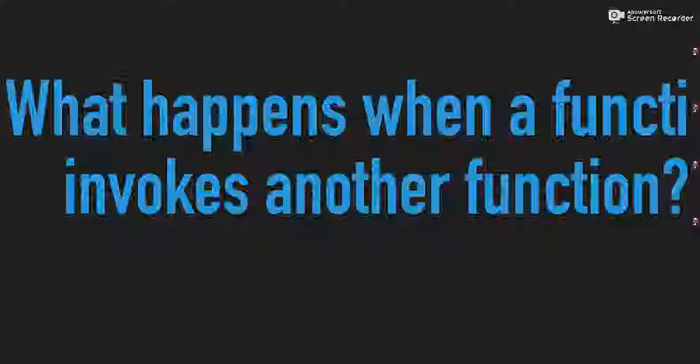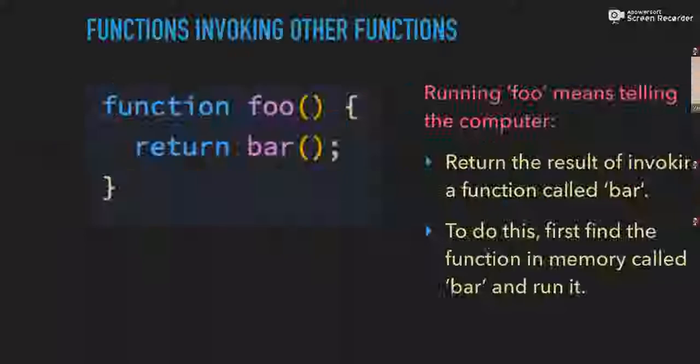So let's take a quick step back, right? Because fundamentally, recursion is when a function, somewhere in that function will call itself, right? So what happens when functions invoke other functions, right? So function foo, in function foo, we return whatever the output of invoking this function bar is, right?